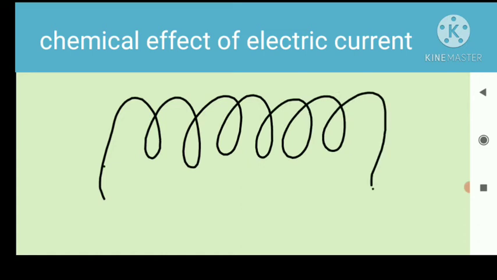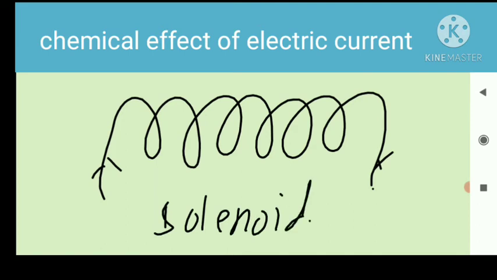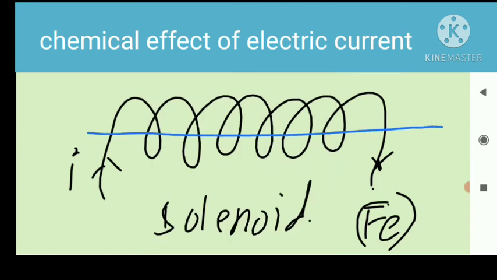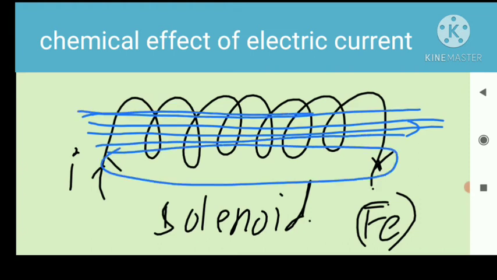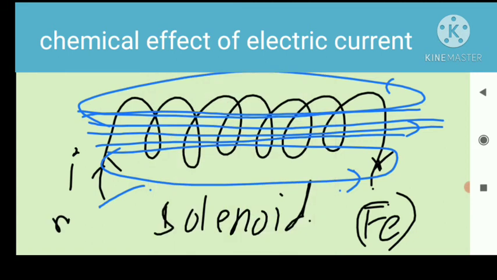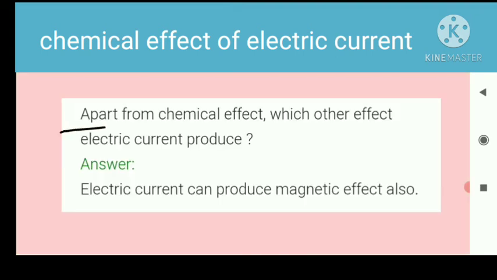We take this type of wire, and this wire is called a solenoid. This is made of any metal, say we take iron here. When electric current passes through this solenoid, a magnetic field is produced around it in this form. These lines are called magnetic lines of force.